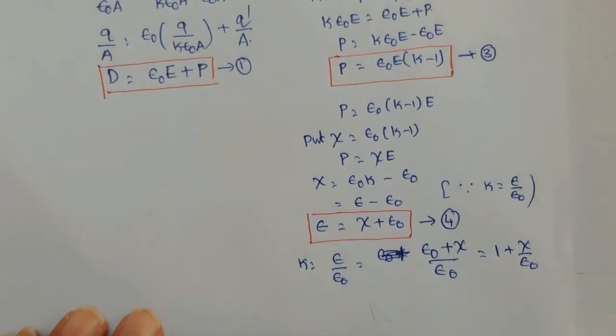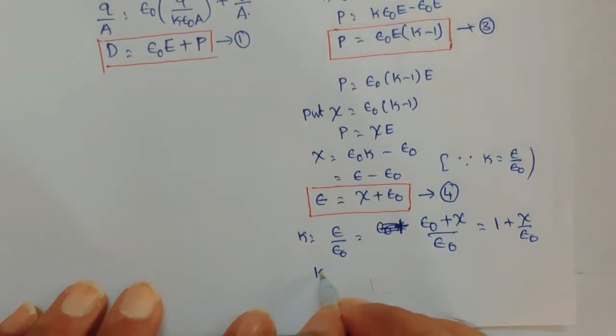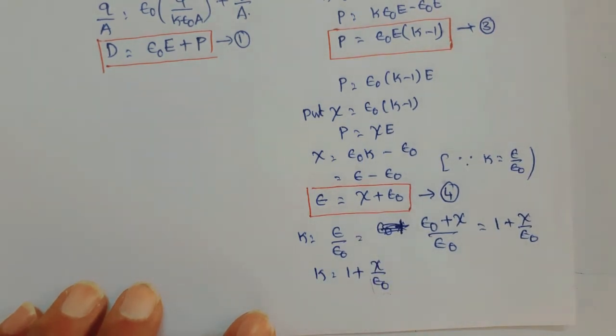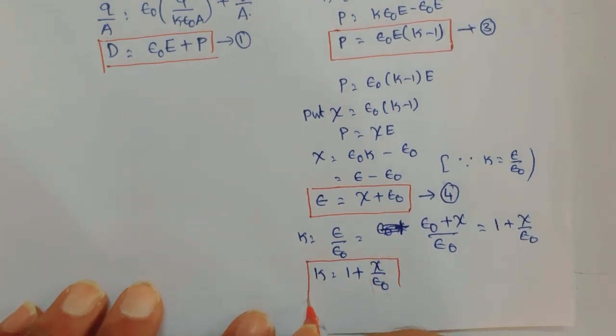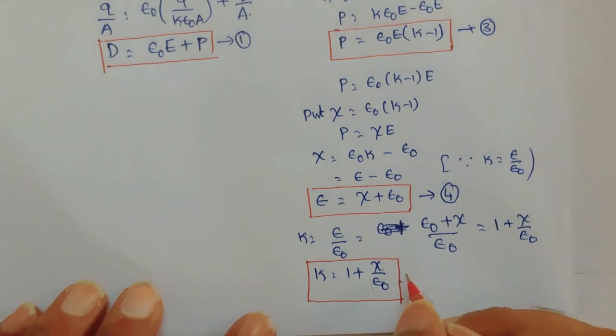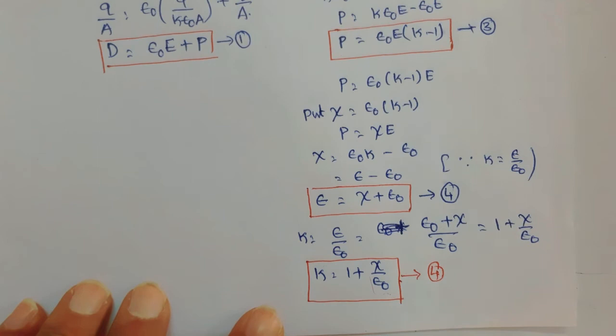Therefore, k is equal to 1 plus xi by epsilon naught. This is another relation. All these relations are useful in solving problems, or the questions may be asked directly based on these equations.